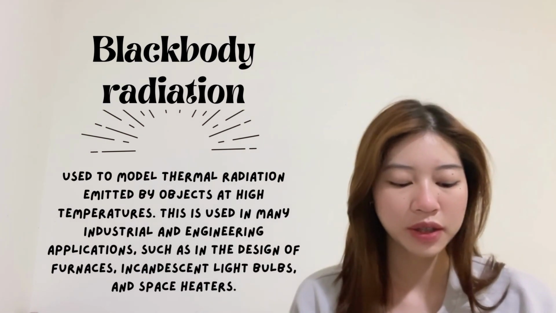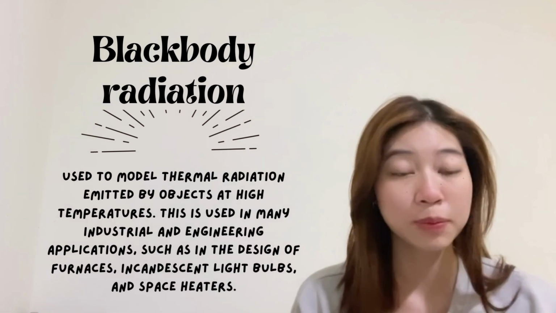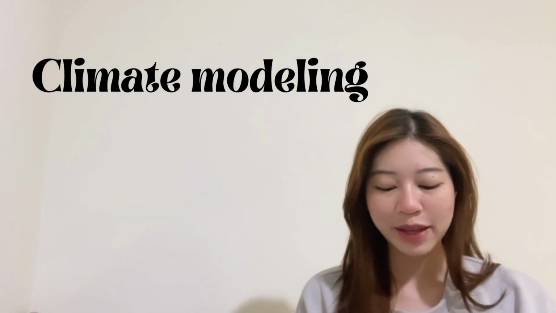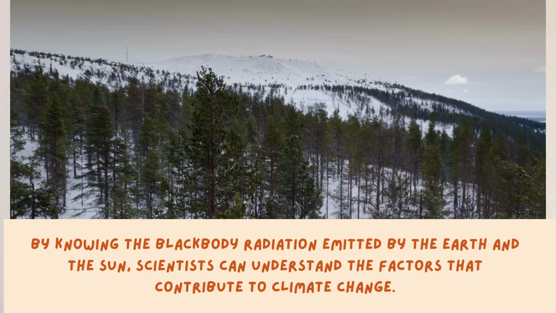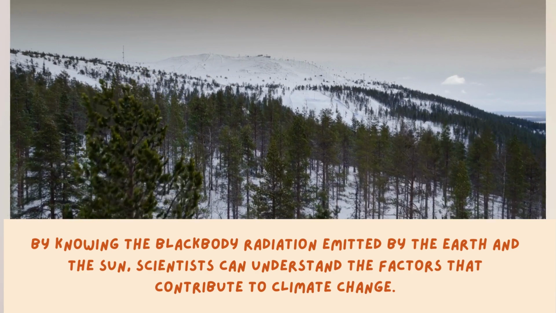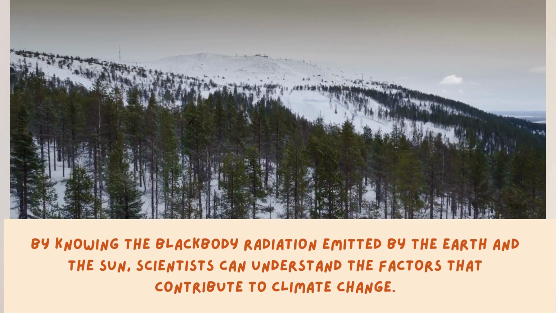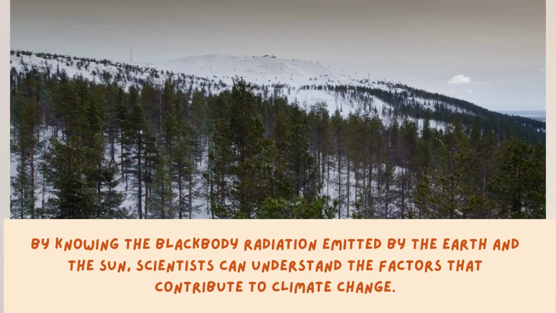Blackbody radiation is used to model thermal radiation emitted by objects at high temperatures. This is used in many industrial and engineering applications, such as in the designs of furnaces, incandescent light bulbs, and space heaters. Lastly, climate modeling. By modeling the blackbody radiation emitted by the Earth and the Sun, scientists can better understand the factors that contribute to climate change.